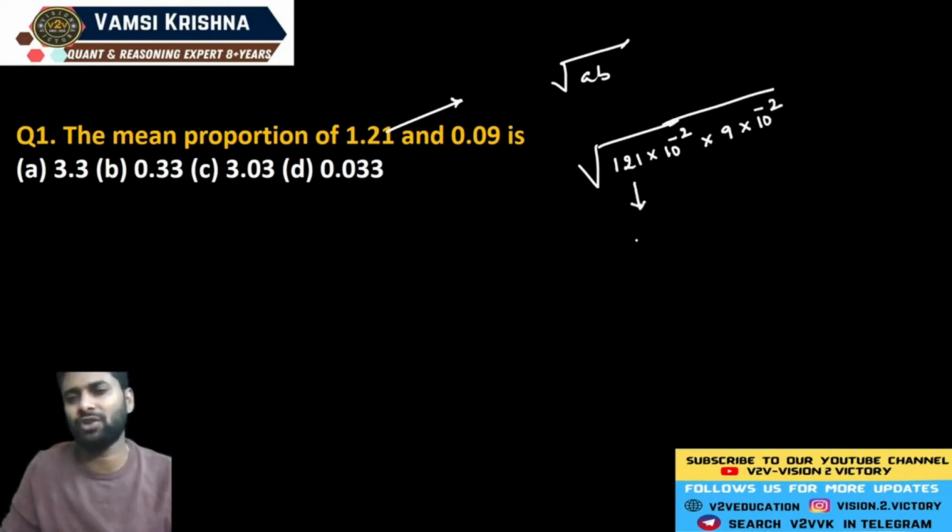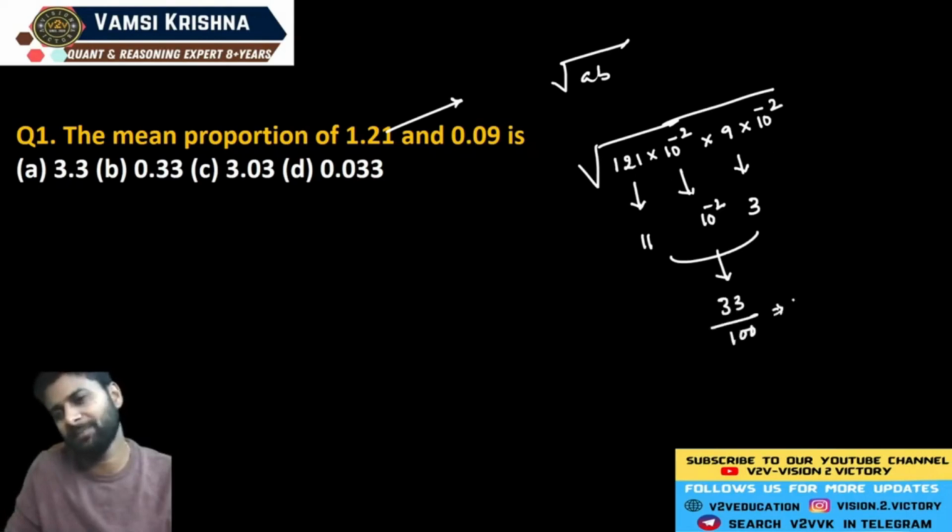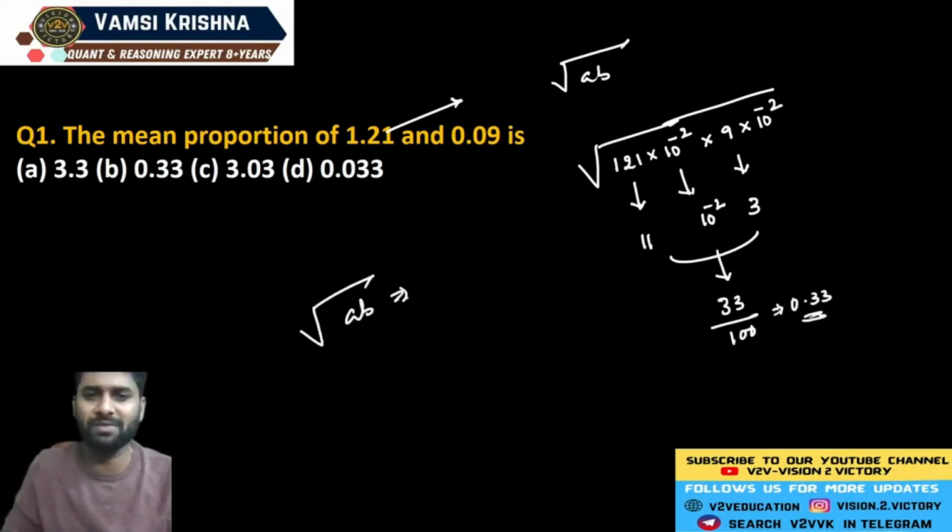Here the root value of 121 is exactly equal to 11, and the root value of 9 is equal to 3. Here you will get the final root as 10 power minus 2. So 11 threes are 33, divided by 100. It becomes 0.33. Why? Because we know the property: root over AB is exactly equal to root over A into root over B.